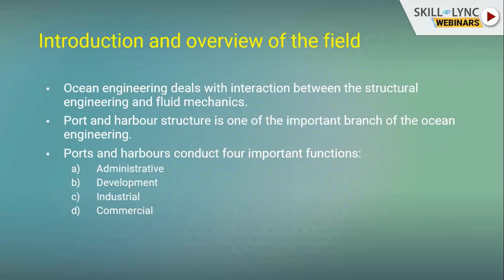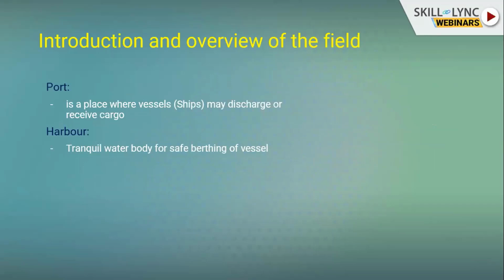In the industrial part, most of the industrial products and goods are imported and exported through the port. Then the commercial part: a port is an international trade junction where there are various modes of transport interchange. In this section, we'll see what a port is and what a harbor is.